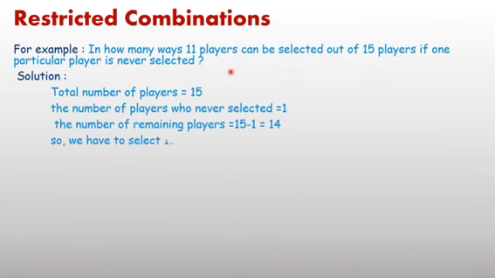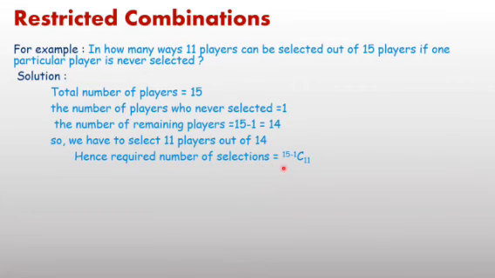That is equal to: number of players 15, never selected 1, remaining 14. You have to select 11 players out of 14. So therefore the number of selections equals 15 minus 1 C 11, or 14C11. The value of 14C11 equals factorial 14 upon factorial 14 minus 11 into factorial 11. After solving, we get the result as 364. 14 into 13 into 2 equals 364 ways. So there are 364 ways of selecting 11 players out of 14 players.